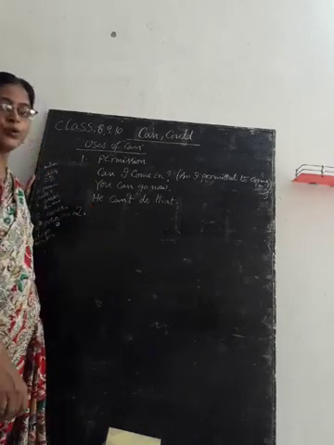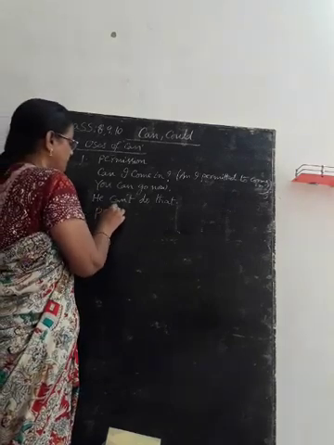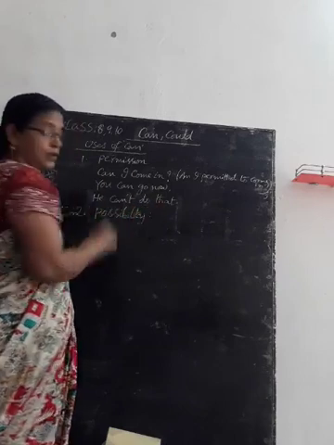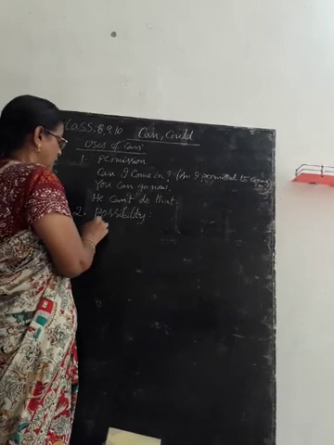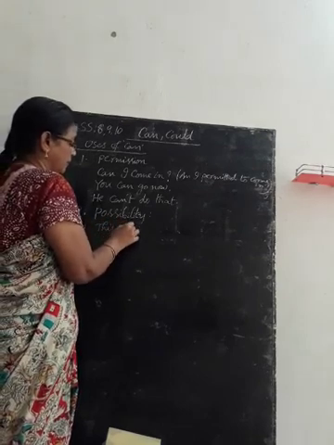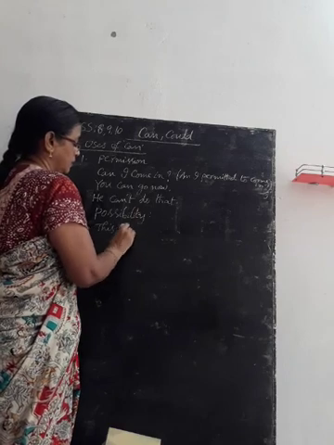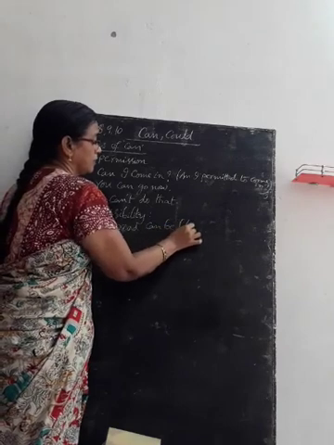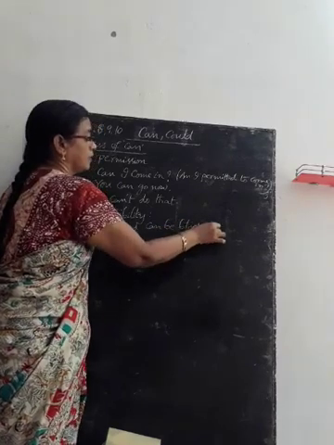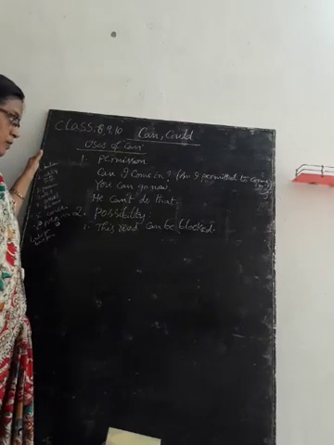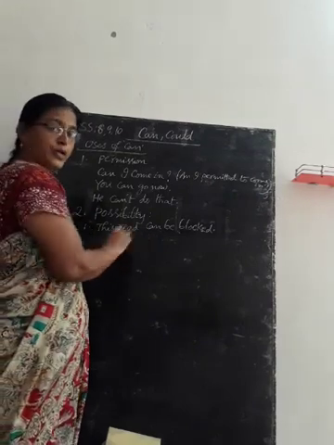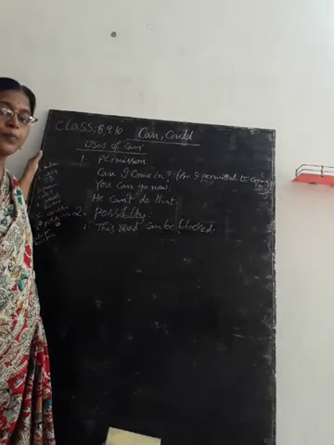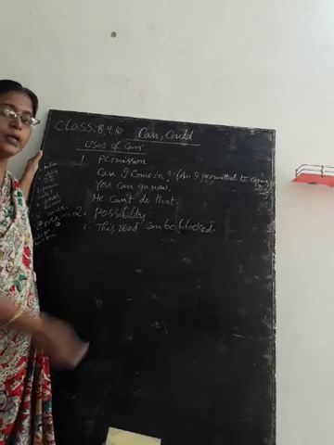Point number 2, to indicate possibility. This road can be blocked. That means there is a possibility for the road to be blocked.